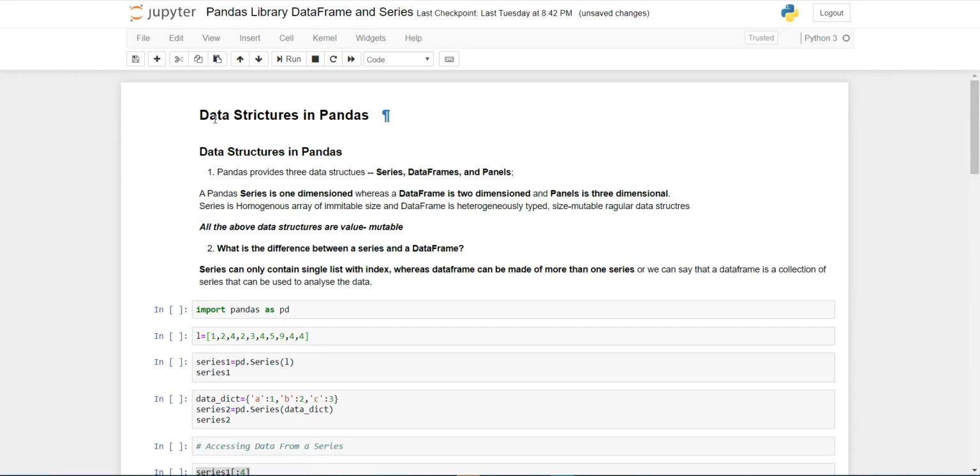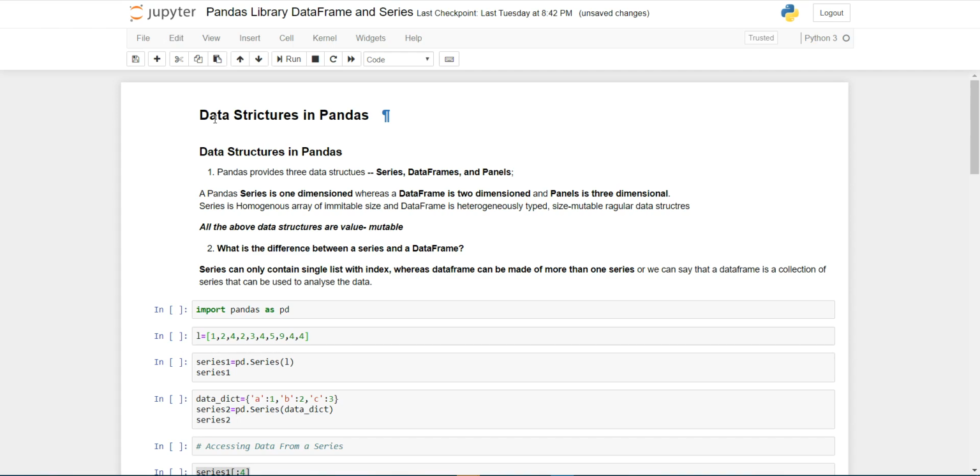In this video, I will be discussing data structures in Pandas. So, let's start. Pandas provides three types of data structure: series, data frame, and panel. Series is one-dimensional, whereas data frame is two-dimensional and panel is three-dimensional. In this session, we will be focusing on series and data frame.